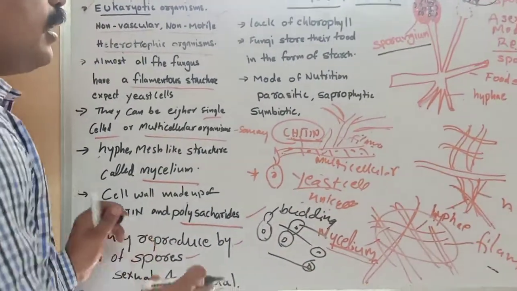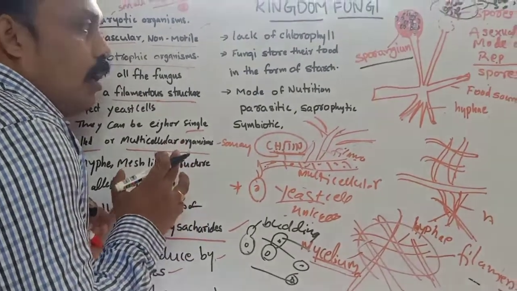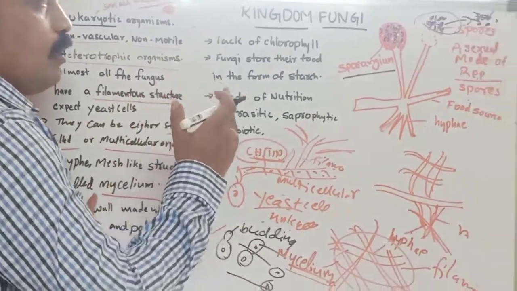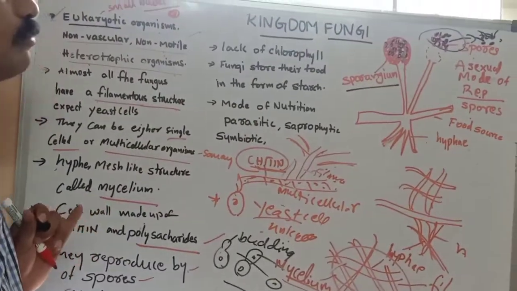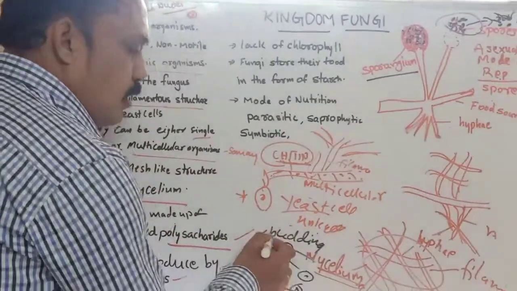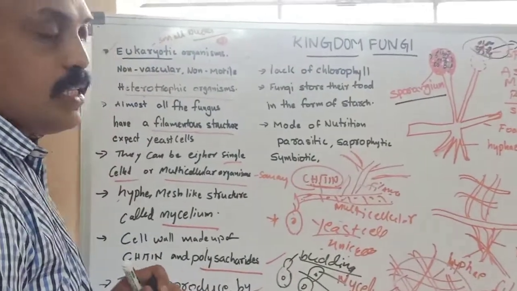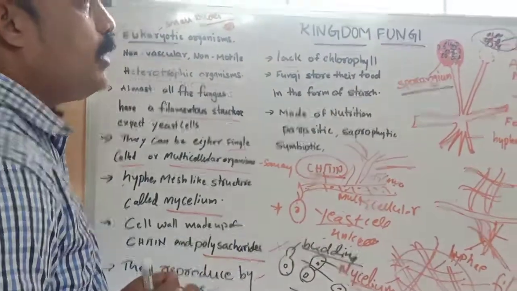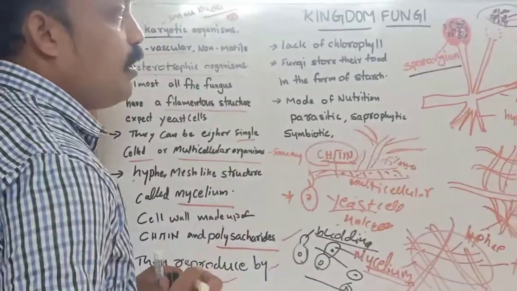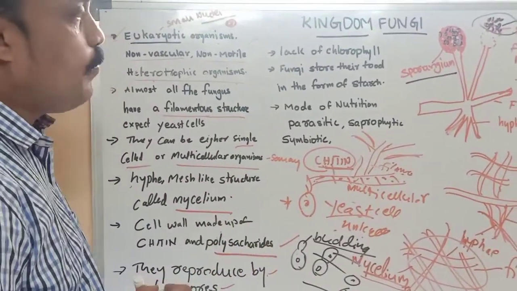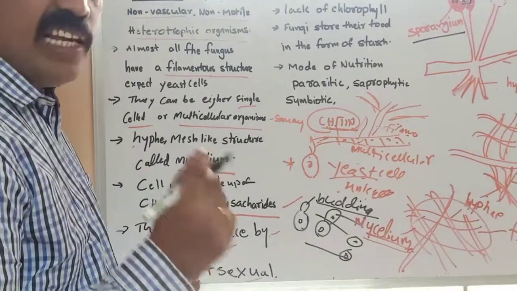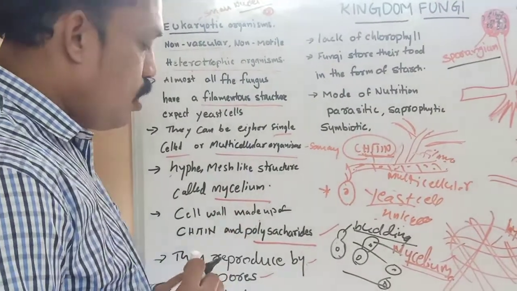That means in that form, spore formation is one type of reproduction. Another mode of reproduction is what? Asexual reproduction by budding. In these two processes, spore formation and budding, new organisms are formed. And sexual reproduction also occurs, though very rarely.